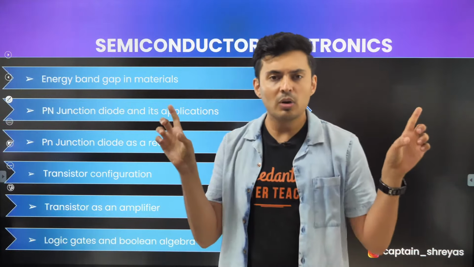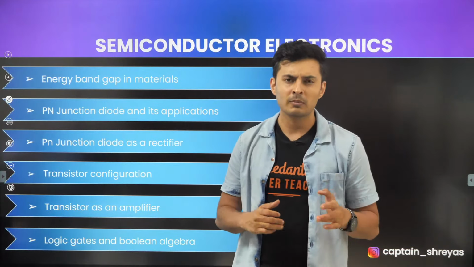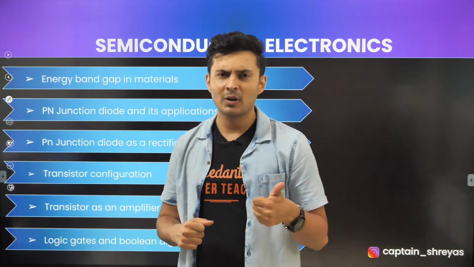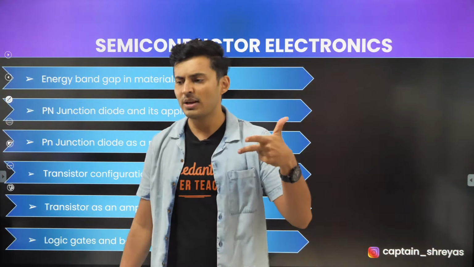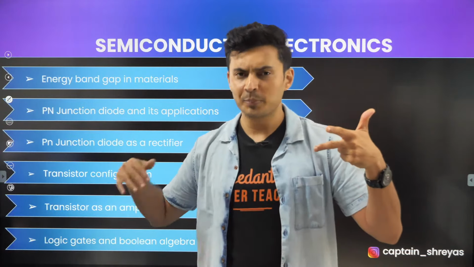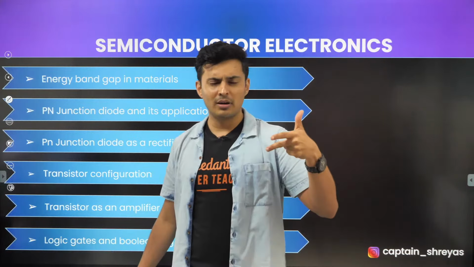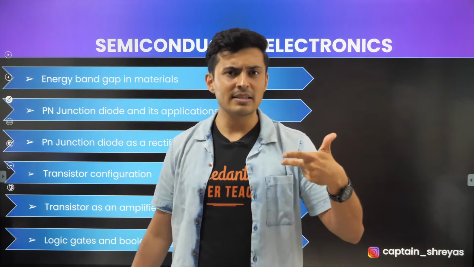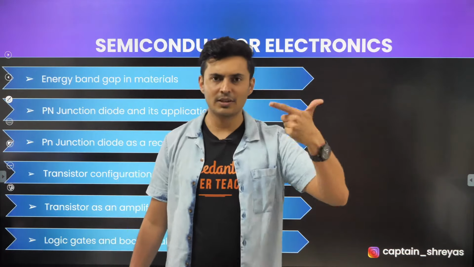Great. Whenever you draw energy band diagrams for semiconductors, usually you draw it for option A, 0 Kelvin, option B, 0 degree Celsius, option C, room temperature. When you draw energy level diagrams, the energy band gap, conduction band, valence band, etc., then usually you're drawing it for 0 Kelvin, 0 degree Celsius, or room temperature. Which one of them? Think and answer in the chat box.